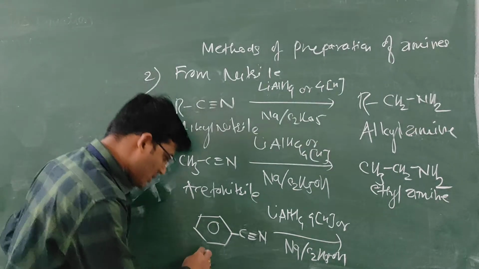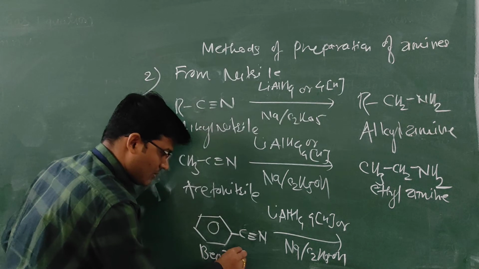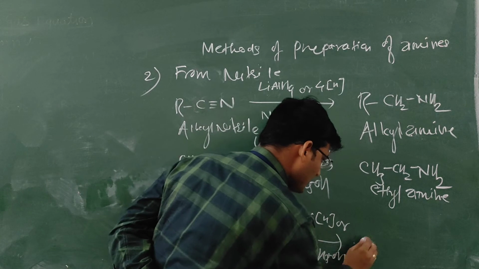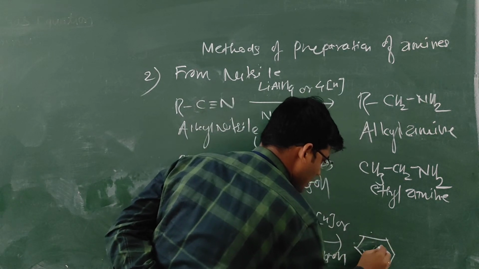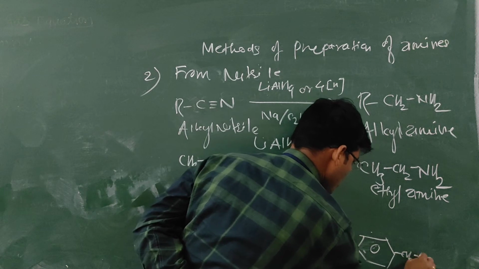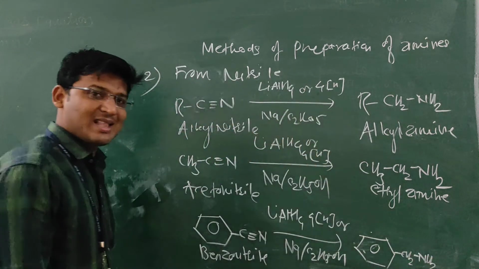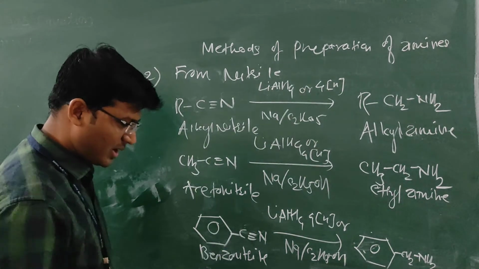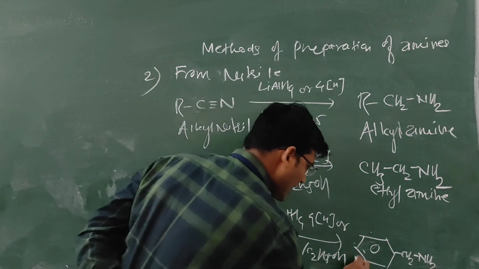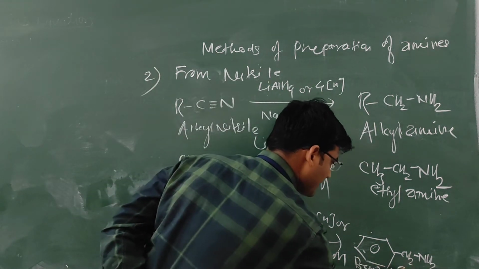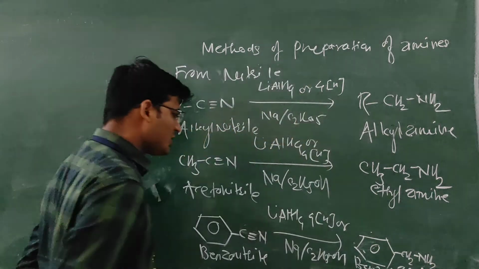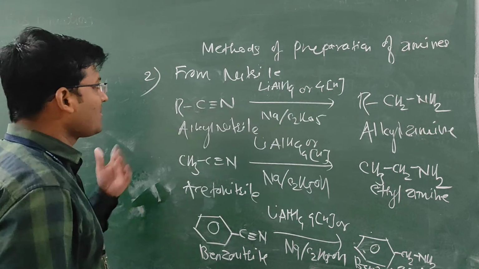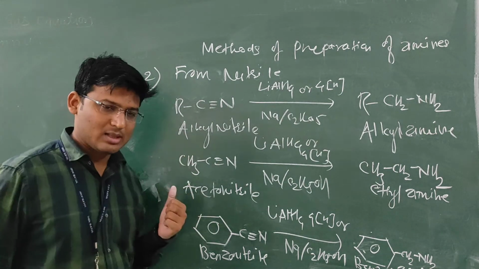Here, this is benzonitrile. This benzonitrile can be converted into C6H5CH2NH2, that is benzylamine. Benzylamine can be prepared from benzonitrile. In this way, alkyl and aryl amines can be prepared from nitriles.